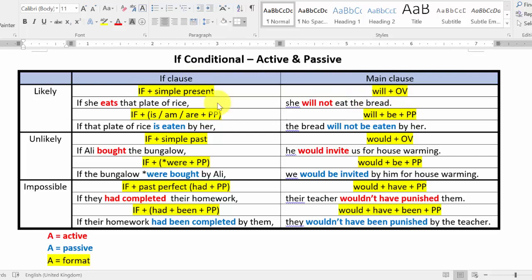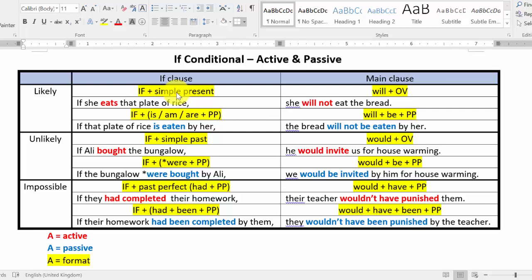Okay, now let's look at the first example, for likely. Just remember this combination. If conditional is all about the combination. You just need to remember the combination and everything will be easy after that.